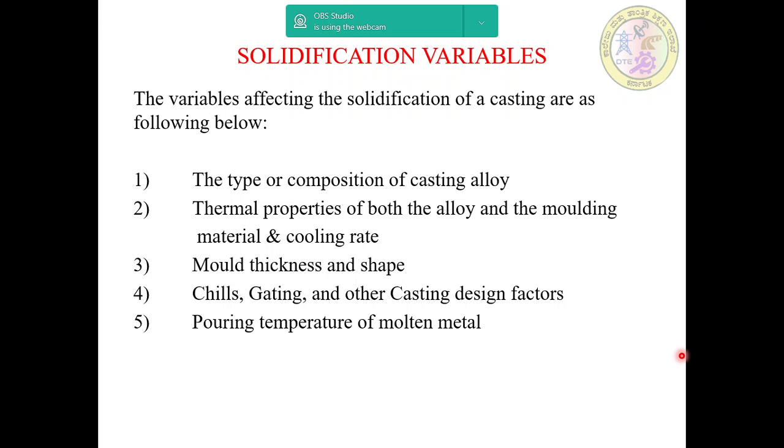The type or composition of the casting alloy, thermal properties of both the alloy and the molding material and cooling rate, mold thickness and shape, chills, gating and other casting design factors. Finally, the pouring temperature of the molten metal. We'll discuss them one by one. First, we'll take the type or composition of the casting alloy.